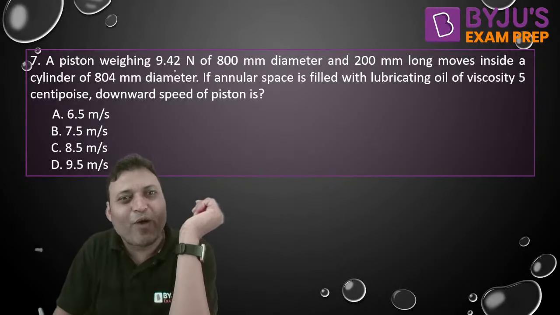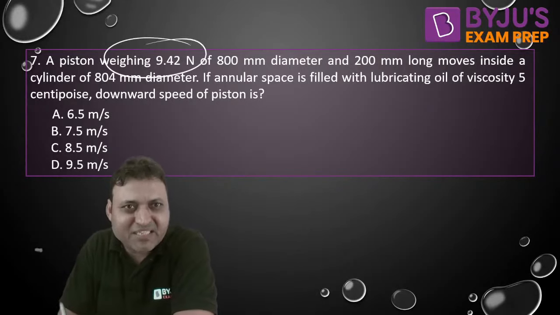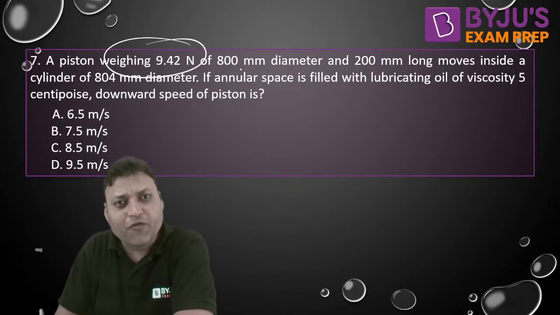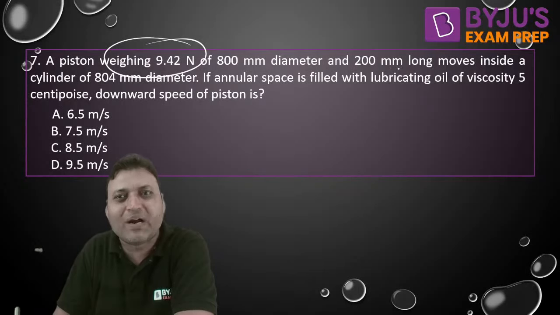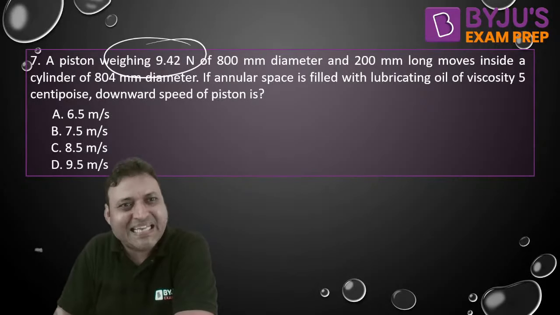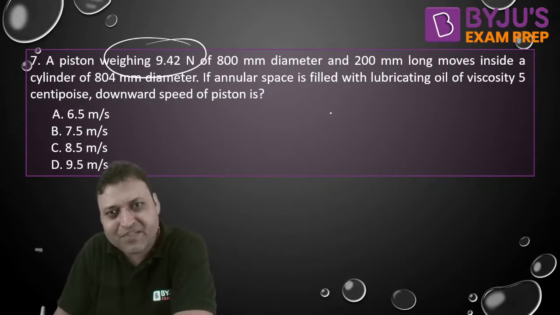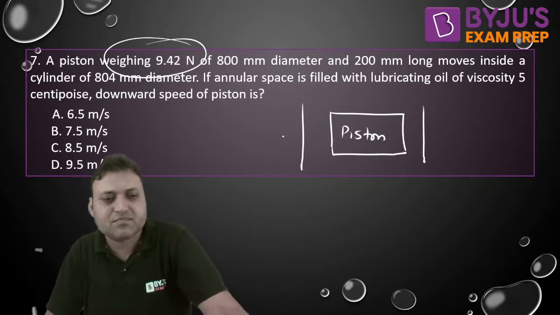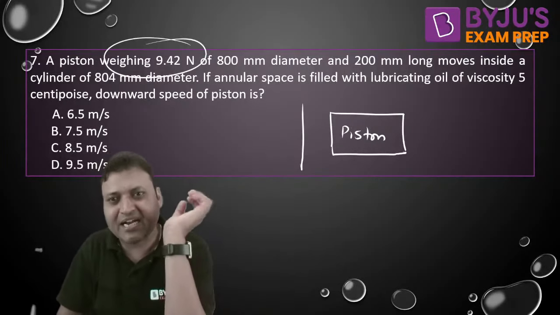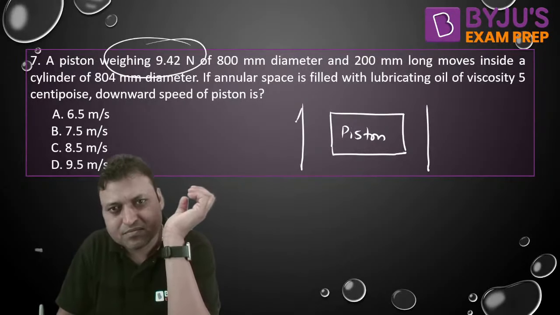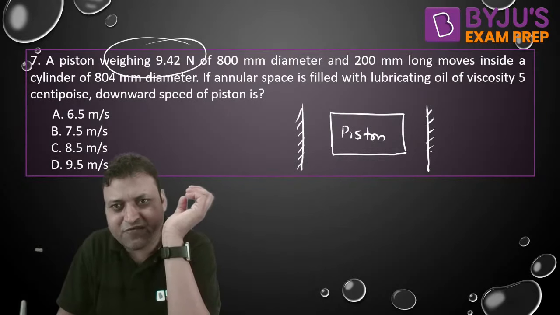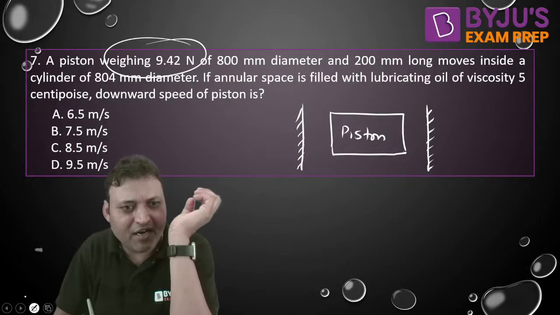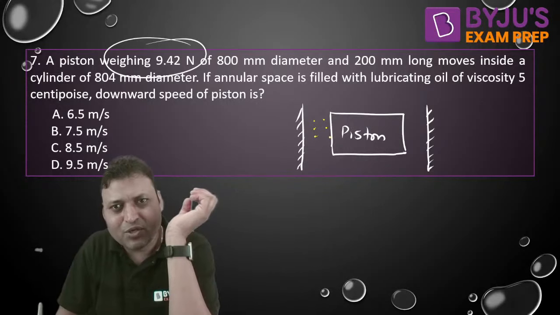Now, a piston weighing 9.42 Newton, the weight of the piston is 9.42 Newton, of 800 mm diameter and 200 mm long, moves inside a cylinder of 804 mm diameter. There is a piston. This is the piston, and there is an outer cylinder like this. Piston and cylinder arrangement. The outer cylinder is fixed. The gap is filled with some lubricating oil.